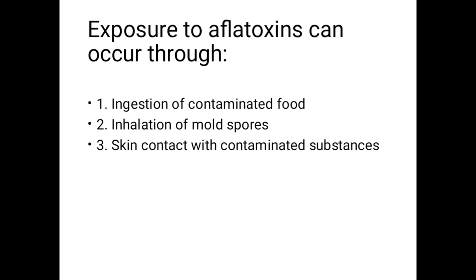For example, when you ingest a meal that was prepared from maize that was contaminated with the molds, they are going to start producing the toxins in the body.